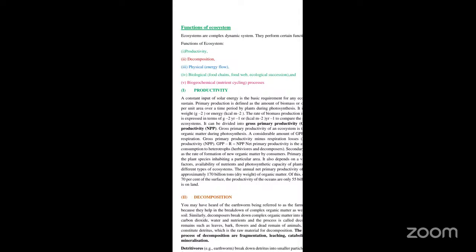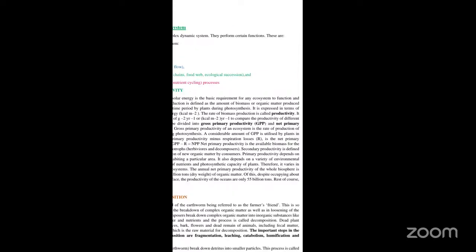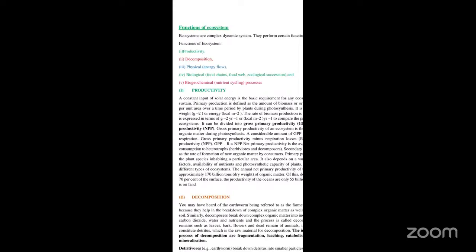Now, secondary productivity is defined as the rate of formation of new organic matter by the consumers. In the case of primary productivity, it is only the role of the producers, that is, autotrophs.